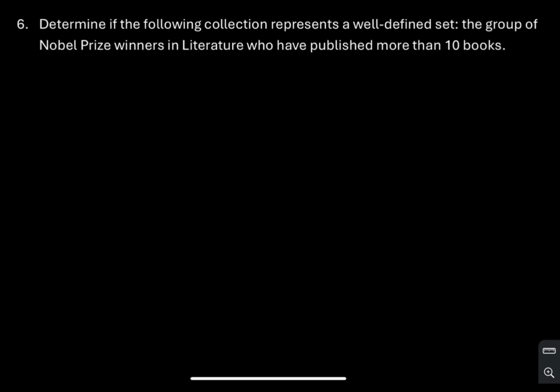So for the sixth practice problem, it wants us to determine if the group of Nobel Prize winners in literature who have published more than 10 books is a well-defined set. So we can see here that Nobel Prize winners in literature who have published more than 10 books are going to be something that's a fact and not something opinionated. So knowing this information, we can say that this is a well-defined set. So that's going to be your answer.